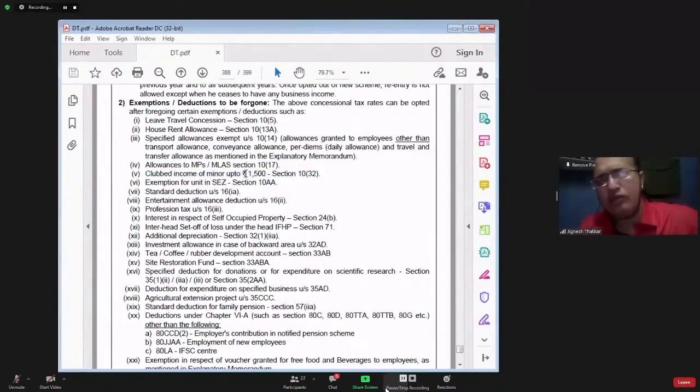But while you refer section 64, subsection 1A, you will come to know that income of minor child is clubbed in the income of parent.